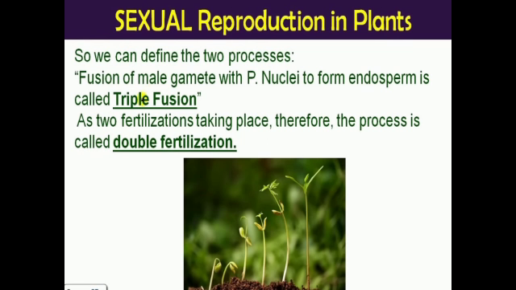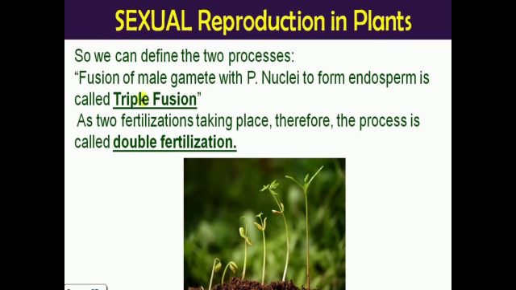And as two fertilizations take place here, the process is called double fertilization. It is called double fertilization because two fertilization processes are taking place. First, the first male gamete fuses with the egg cell and forms the zygote. This is the first fertilization. Another fertilization process is the fusion of the second male gamete with the polar nuclei, and it forms the endosperm.